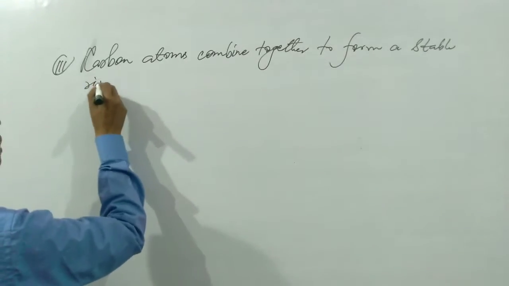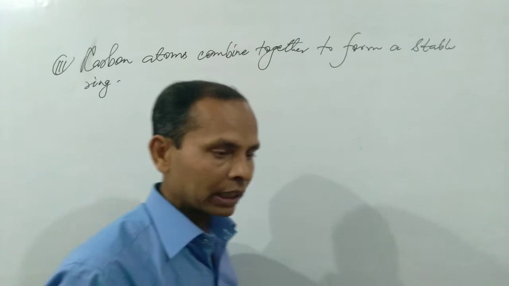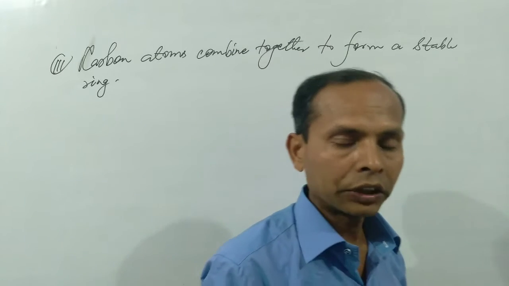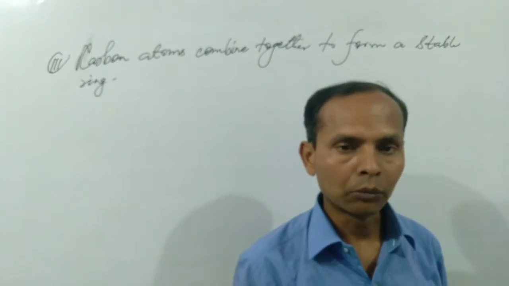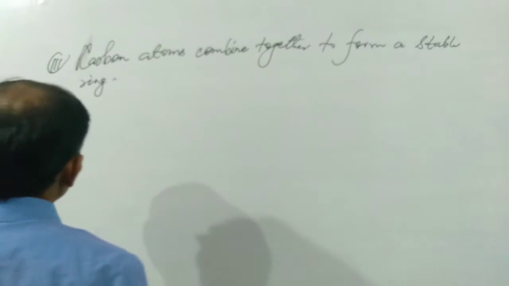The formation of a ring starts from 3 carbon atoms and ends with more and more carbon atoms. This will be a cyclic compound.